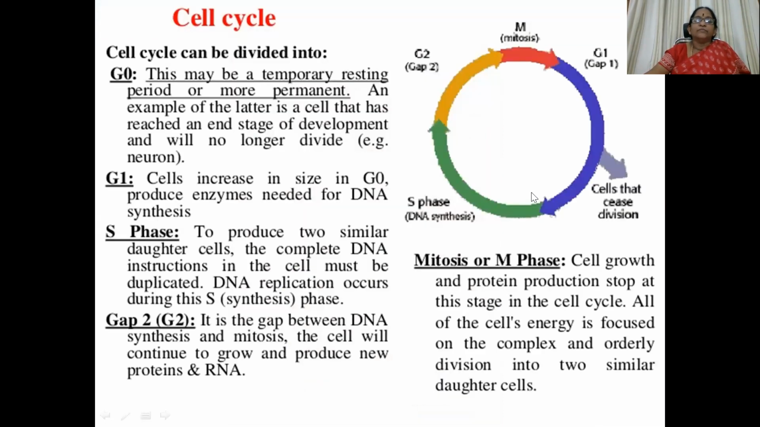So this is the same picture. The temporary resting period is the G0 phase, where the cells don't divide, for example, neuron cells. G1 and G2 are the phases where the cells constantly grow in size. In G1 phase, cellular constituents which are needed for DNA synthesis are synthesized. And in G2 phase, the cellular constituents which are needed for the process of mitosis are synthesized. And here in M phase, mitosis actually happens.